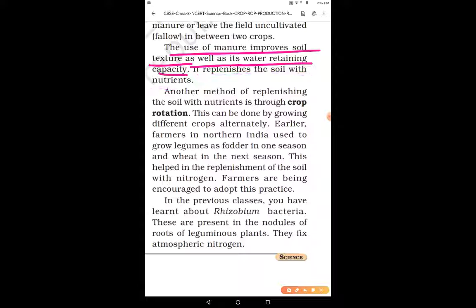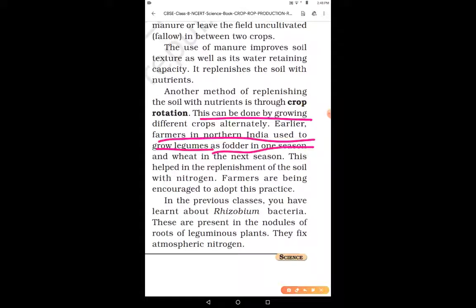Now, the first way of replenishing the soil with nutrients was to leave the soil or the field fallow or uncultivated for some time. Second, another method of replenishing the soil with nutrients is through crop rotation. Crop rotation, what is done, dear children? So crop rotation can be done by growing different crops alternately. Earlier, farmers in northern India used to grow legumes as fodder in one season and wheat in the next season.